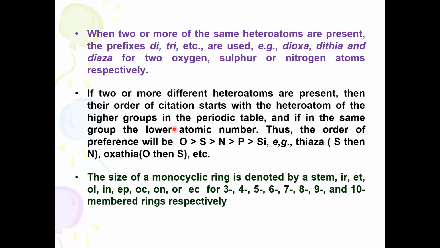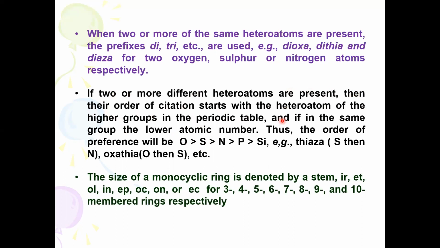Suppose the system consists of more than one kind of heteroatom, in such a case we use an order of preference based on the periodic table and atomic number. So oxygen takes preference over sulfur, because if 2 or more different heteroatoms are present, then their order of citation starts with the heteroatom of the higher group in the periodic table.